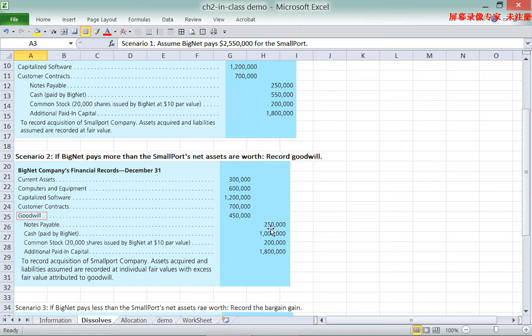So the difference between the two is that BigNet pays more, which is $450,000. That will be recorded as goodwill. Basically, other than all the assets and liabilities that the parent company acquires, the parent company actually pays extra, which will be assigned to goodwill.